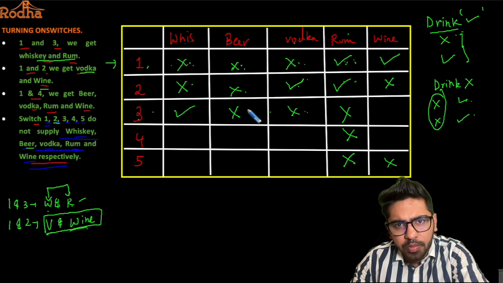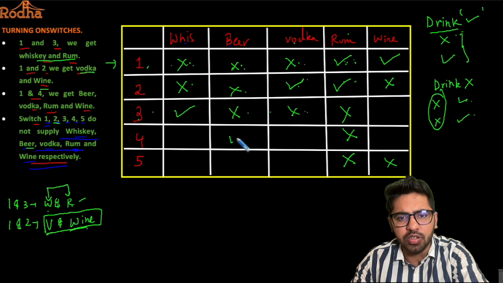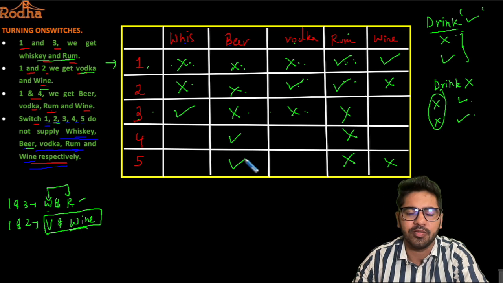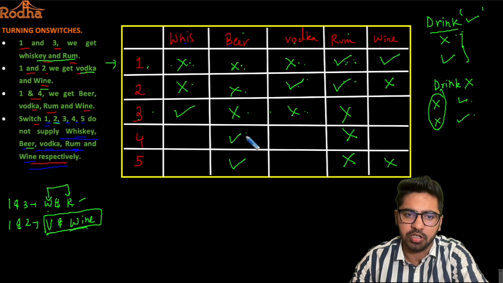Again, column 2 already has 3 crosses, so the remaining 2 should be definitely ticks. Why? Because every drink is supplied by 2 different switches, so it has to be 4 and 5, because it is not supplied by 1, 2 and 3 here, right?